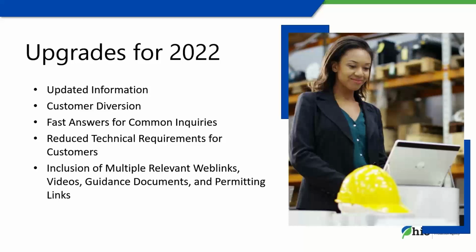We also added a feature to our new Permit Wizard application that allows for customer diversion. This makes sure that if you're looking for an answer and you wind up in Permit Wizard, but it's not the right tool for you, you get where you need to go appropriately. So if you're just a resident with a residential concern, it would take you to residential concerns. If there's a complaint, this isn't really the tool for complaints. So it would take you to where you can actually file a complaint with our agency. It also helps divert really large businesses, so very large industrial complexes, to their right division as well for better guidance for themselves.